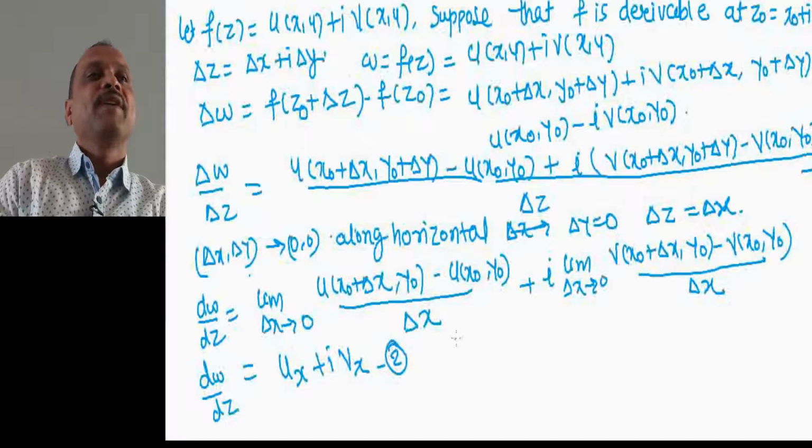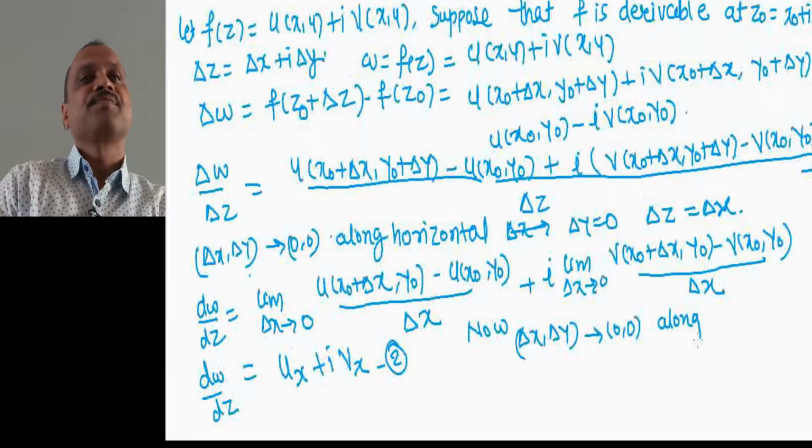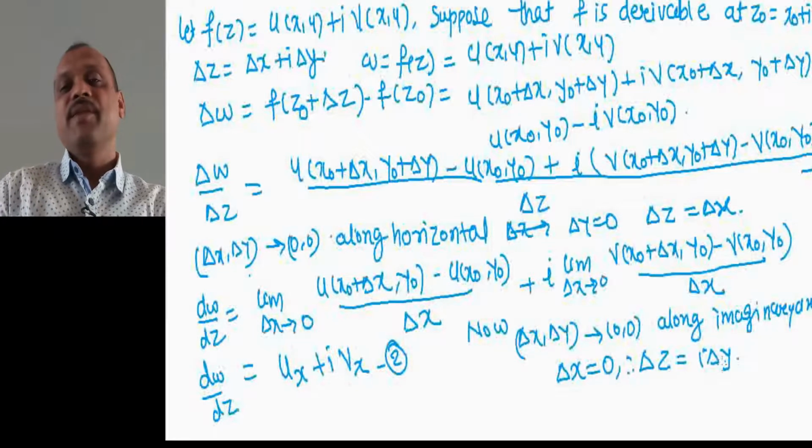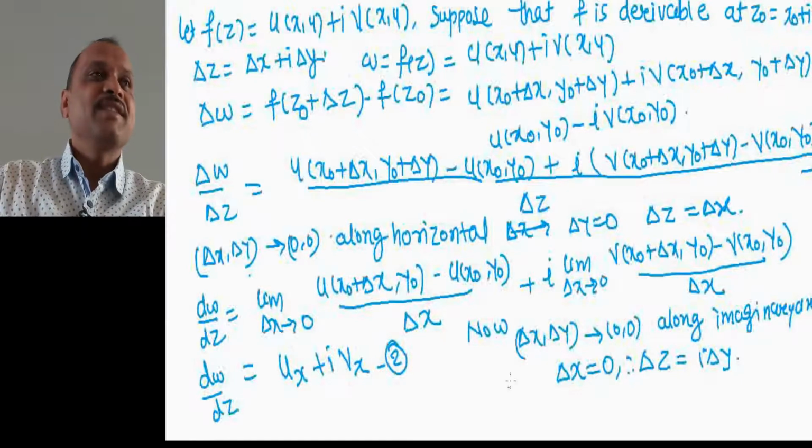Now when delta x comma delta y tends to 0 comma 0 along the imaginary axis, then delta x equal to 0, and therefore delta z will be i into delta y. So let us take the derivative along the imaginary axis.